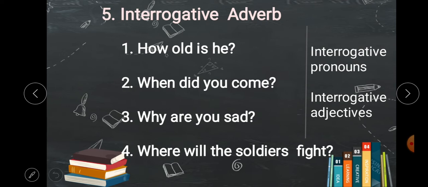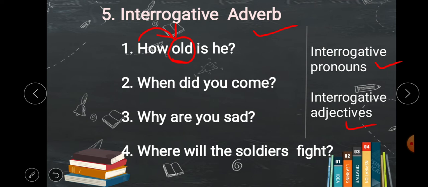Next type is interrogative adverb. We have already studied these WH words as interrogative pronouns and interrogative adjectives. Sometimes they work as interrogative pronouns and sometimes like interrogative adjectives, but here they work as interrogative adverbs. Let's see these examples. How old is he? Old here is an adjective and how modifies it. So how here is working like an adverb. So this is an interrogative adverb.